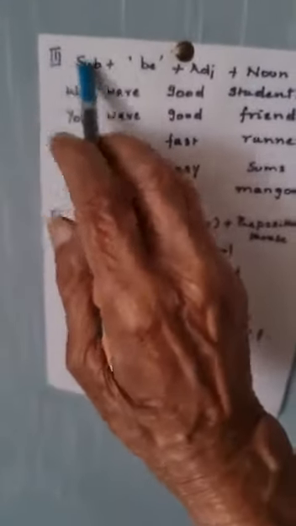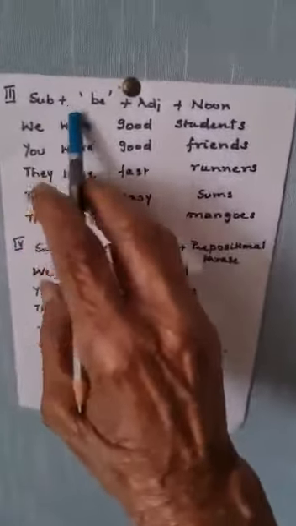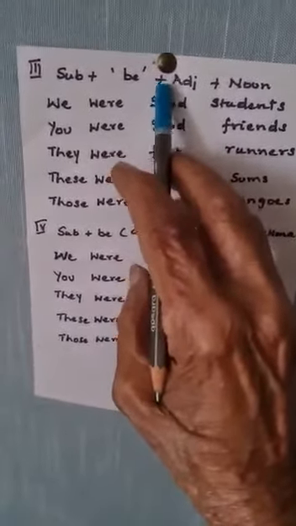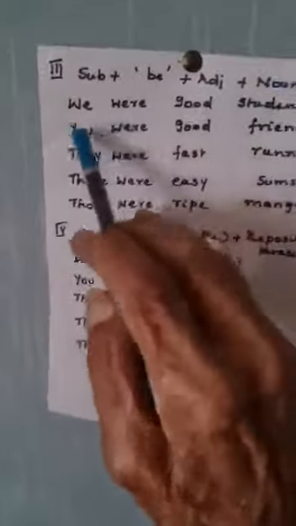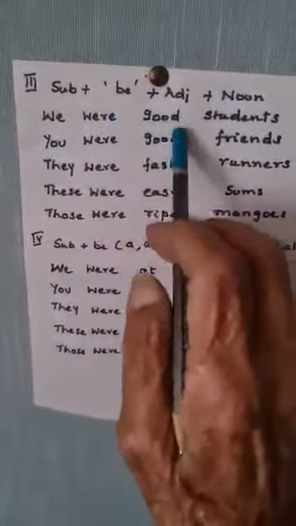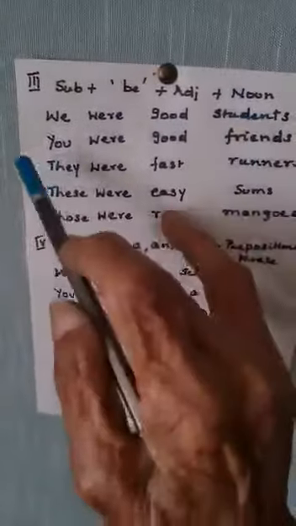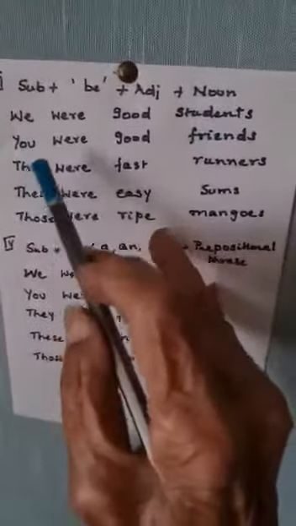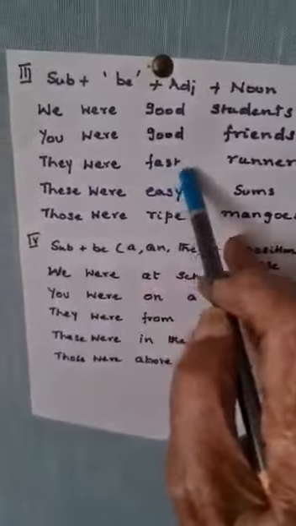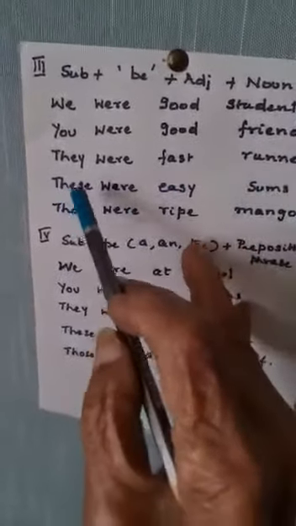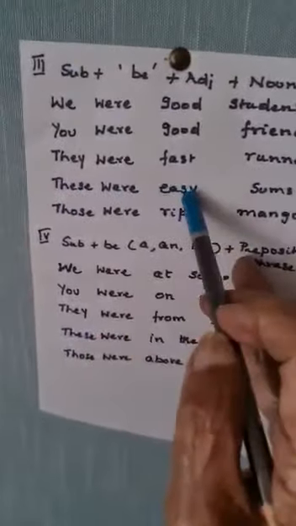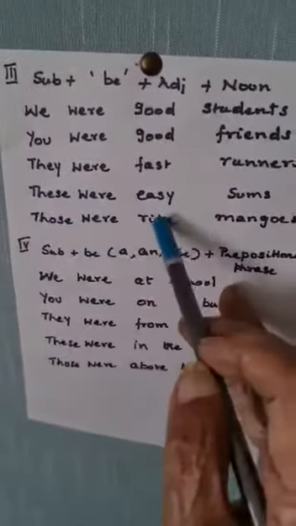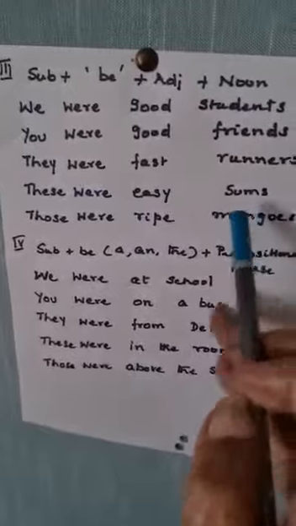Now for the third pattern: subject plus the be form of the verb plus adjective plus noun. We were good students. You were good friends. They were fast runners. These were easy sums. Those were ripe mangoes.